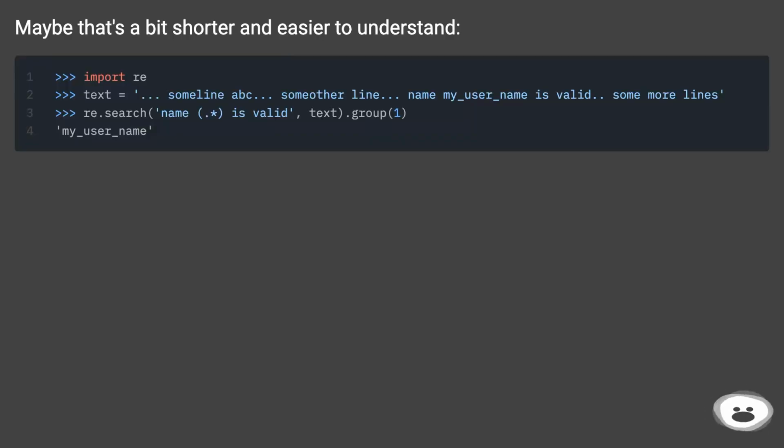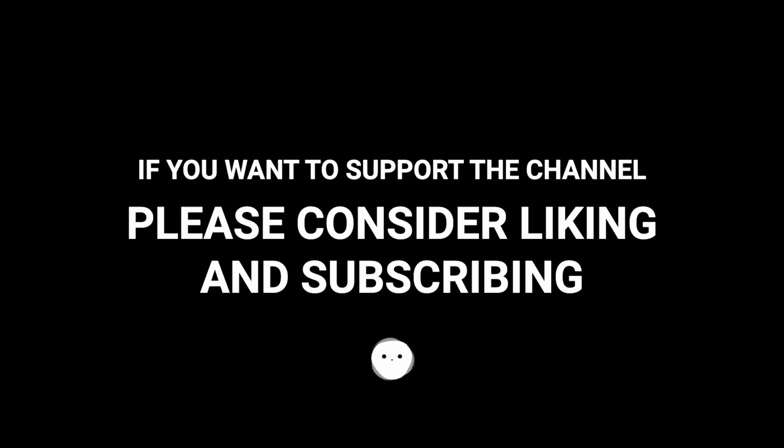Maybe that's a bit shorter and easier to understand. If you want to stop at the end of the query, please consider the end of query.